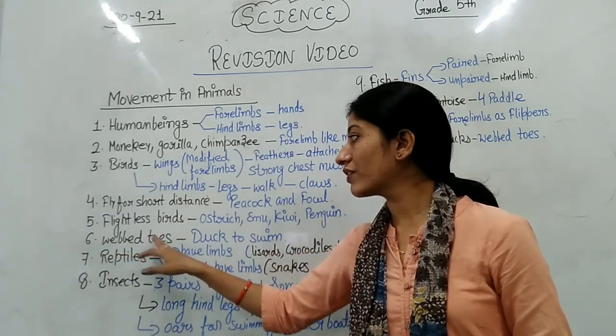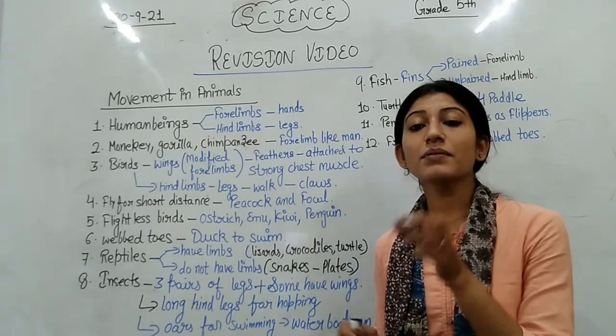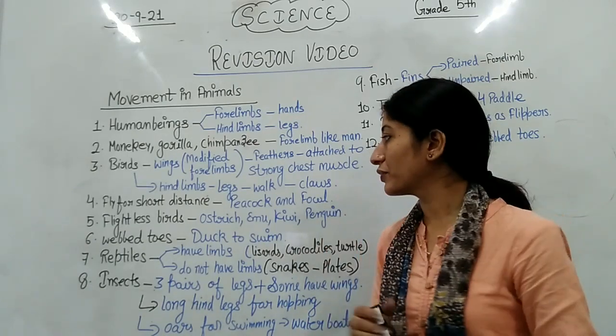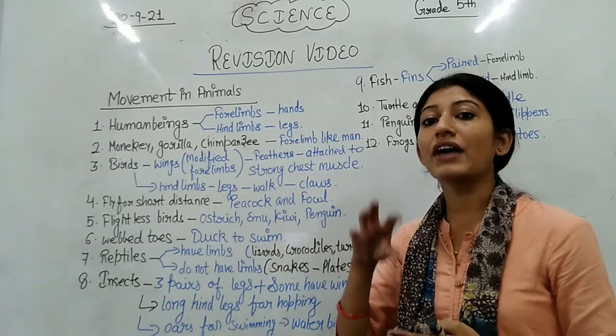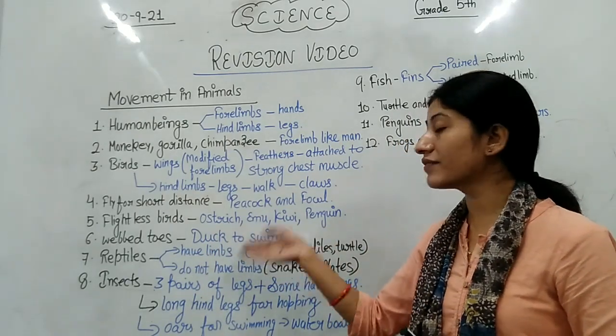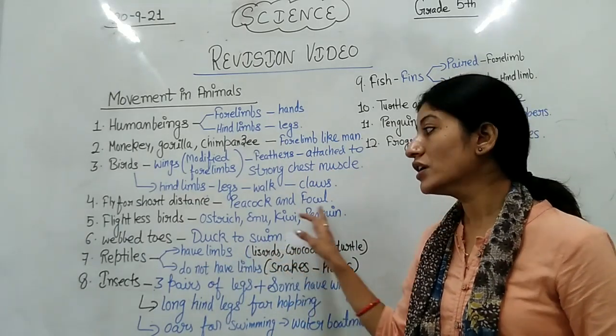Now I have written webbed toes. What are these webbed toes? There are some animals having webbed toes. These are ducks. A duck is a type of bird having webbed toes, and these webbed toes help the duck to swim.